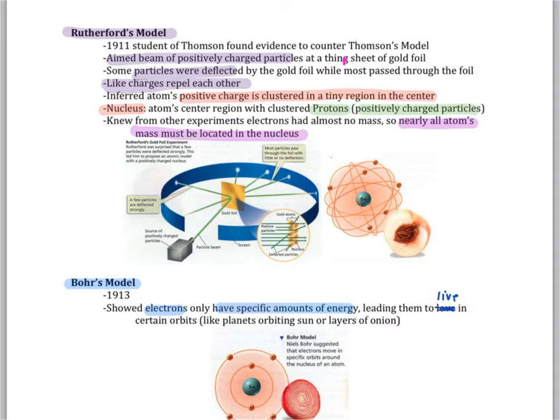He was able to come up with this idea because, as with magnets, positive and positive repel. When positive beams were shot at the gold foil, the fact that only in certain locations were they deflected back meant that those had to be the centers of the positive, rather than the overall gold sheet being positive, as was suggested in Thomson's blueberry muffin model.